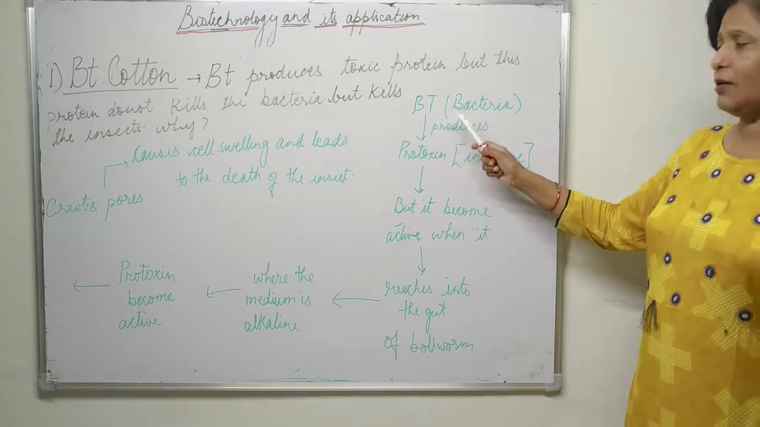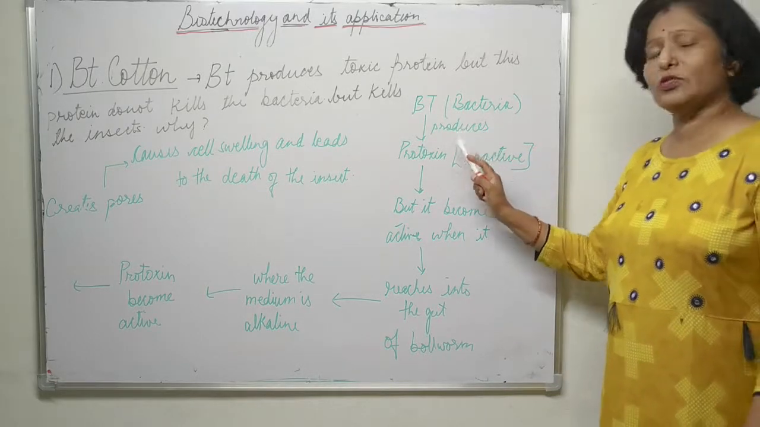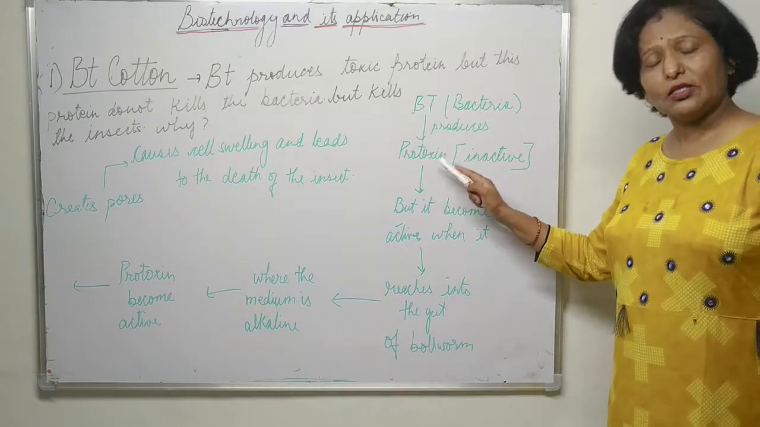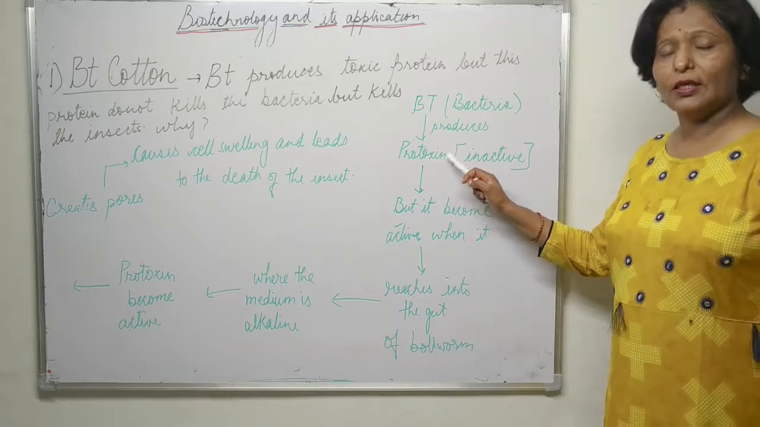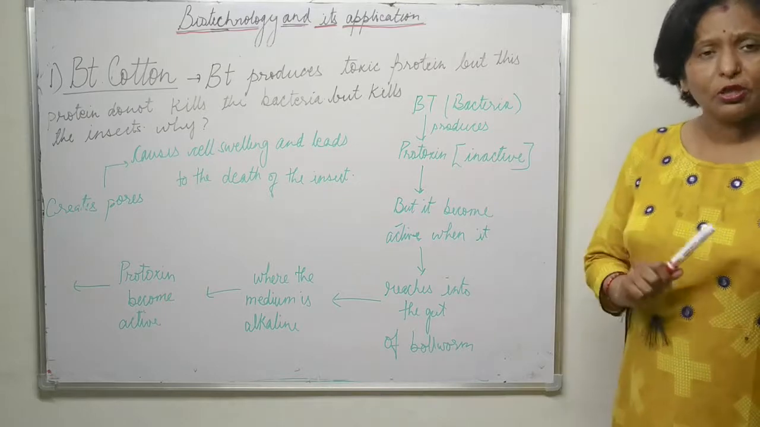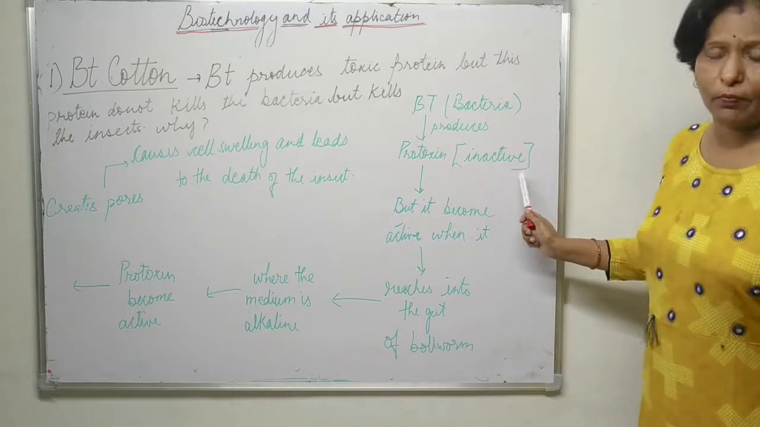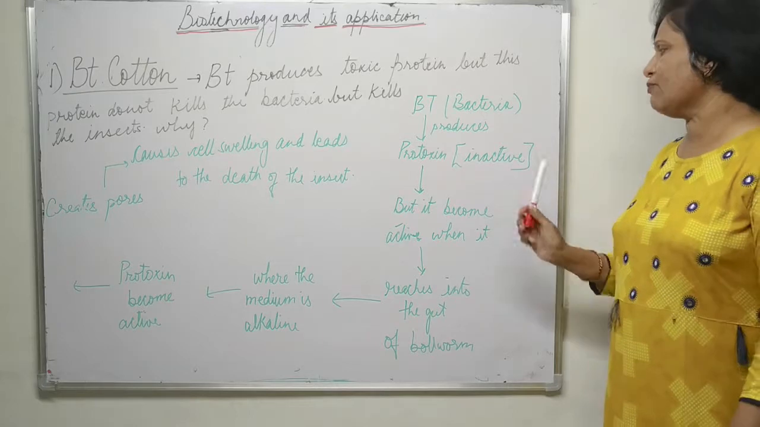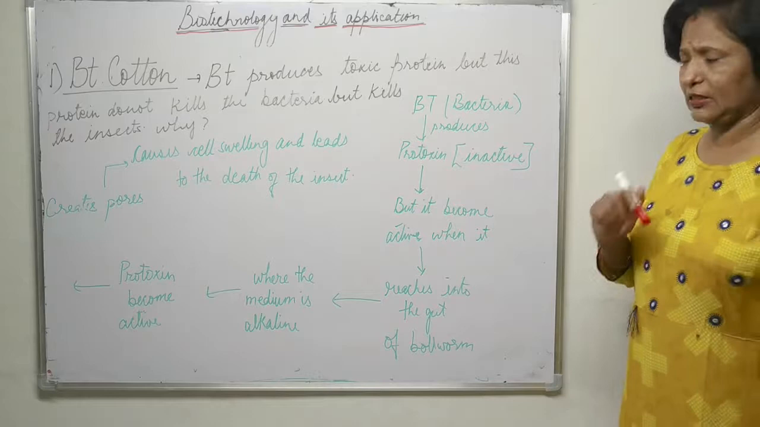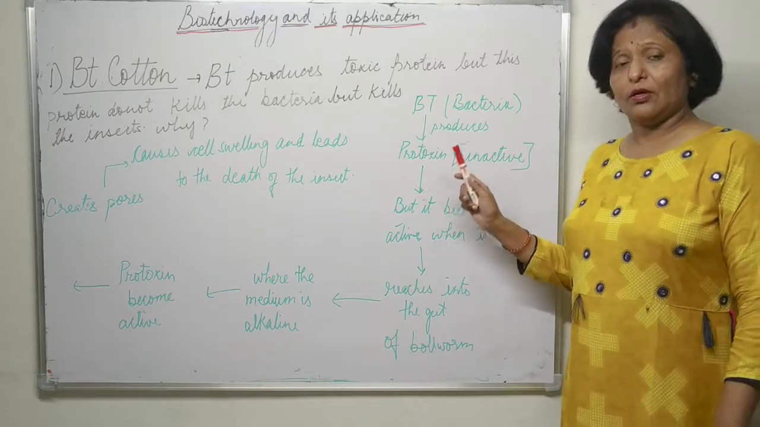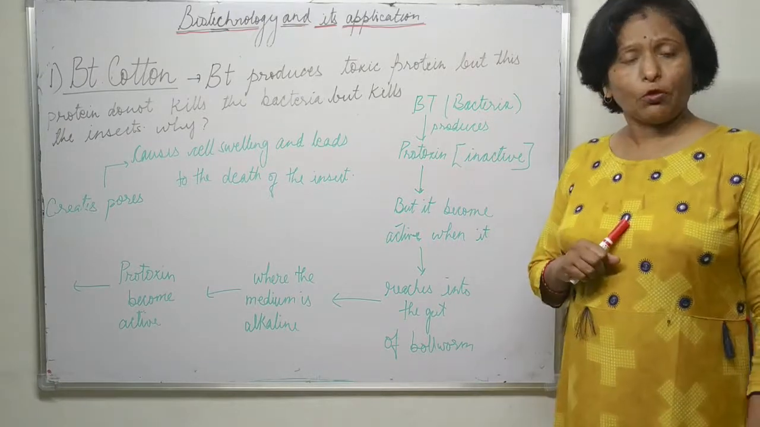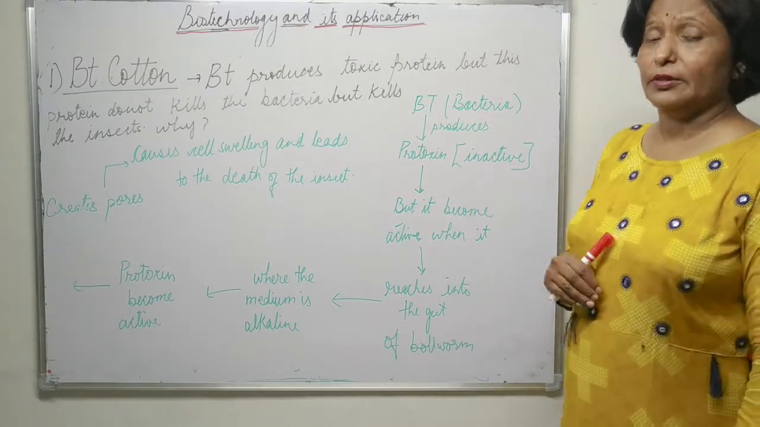The bacterium Bacillus thuringiensis produces a protein that is a crystal protein. When this crystal protein is produced in its body, at that time the protein is in an inactive form, and this inactive form of the protein is called a protoxin. That is, it is inactive. But the question again arises: then how does the protoxin, which is inactive, kill the bacteria,